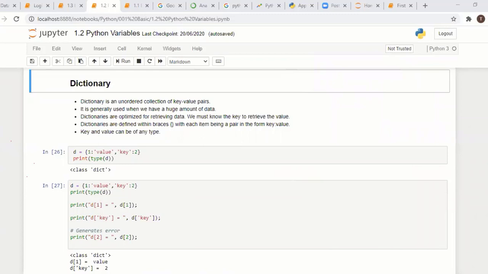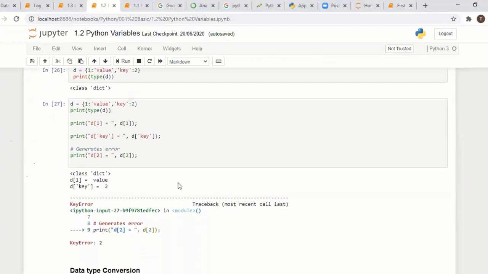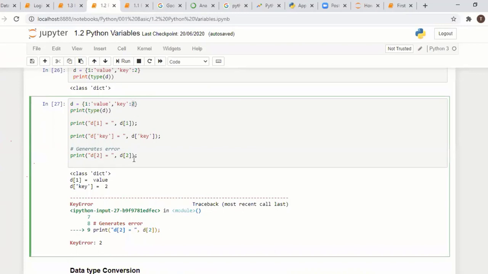Why is it showing an error? You can check why it's showing error. Okay, because we are trying to access the dictionary through a value. 2 is the value here, right? We are trying to access that here. That's why it shows the error.